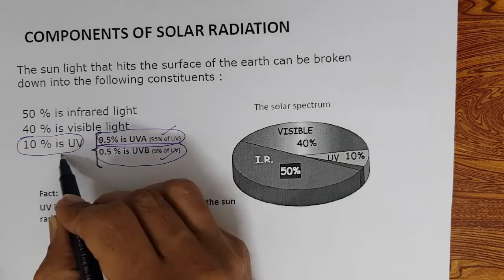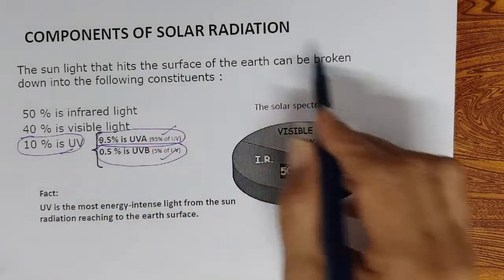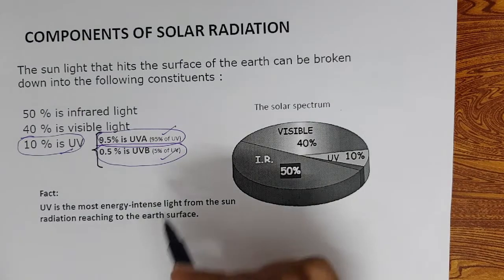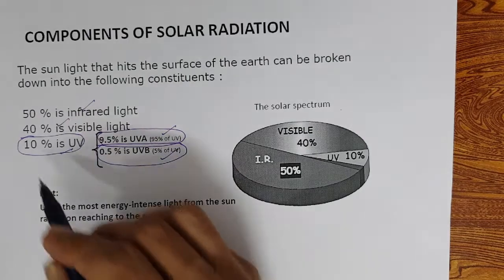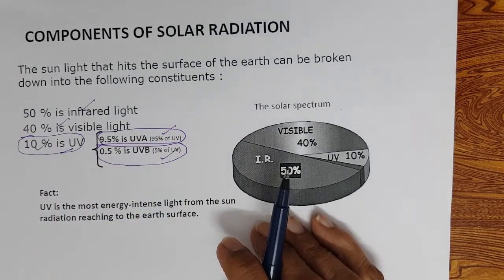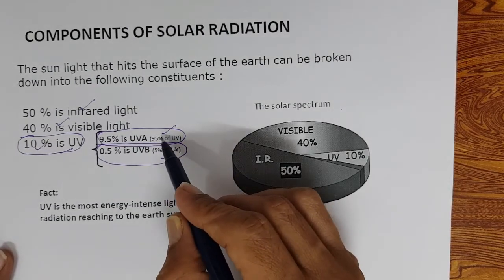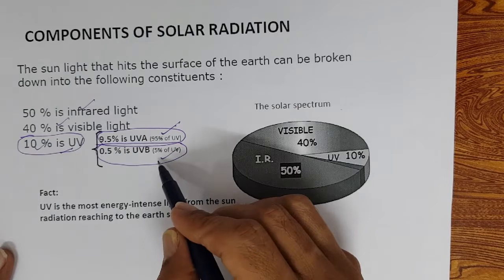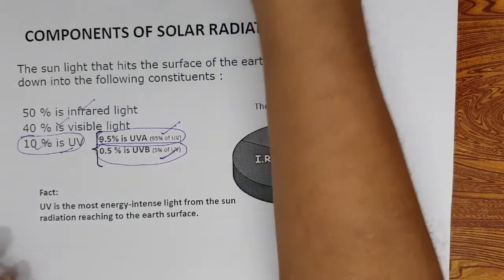In the components of solar radiation that reach the earth, 50% is infrared, 40% is visible, and 10% is UV. This is the spectrum that is reaching the earth's surface. Of that, 9.5% is UVA and 0.5% is UVB. This is what we discussed.